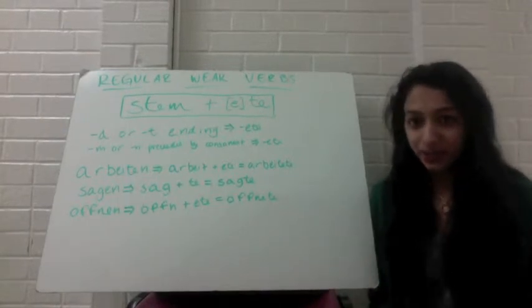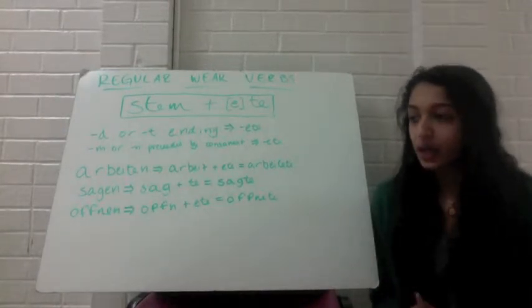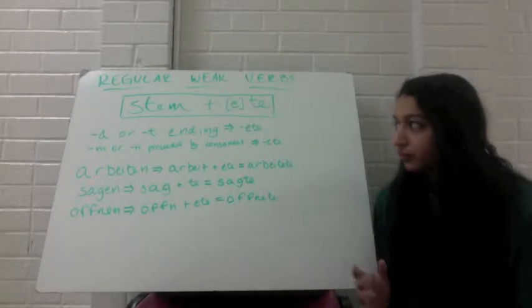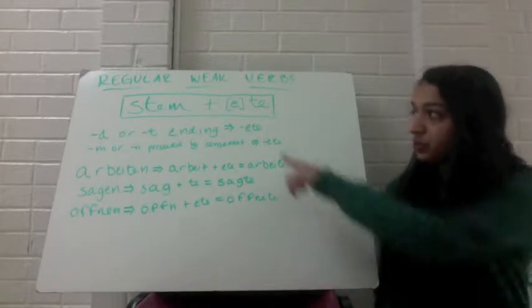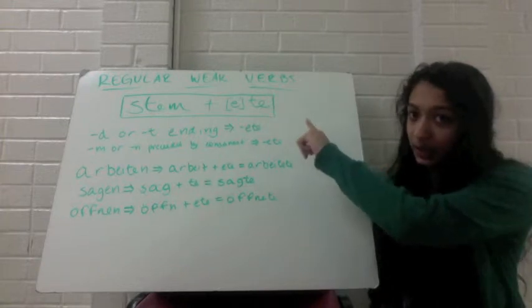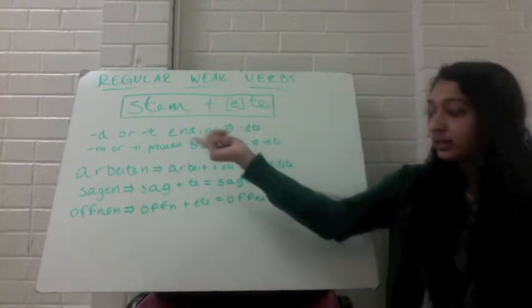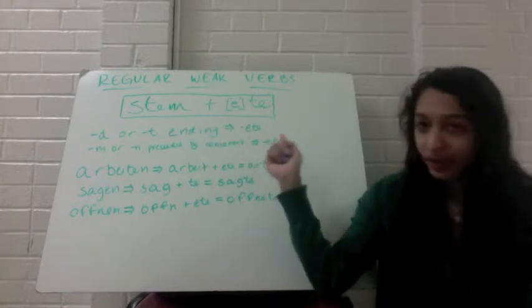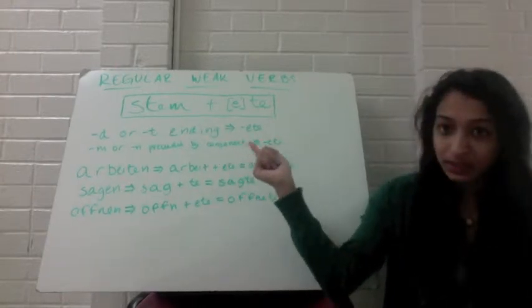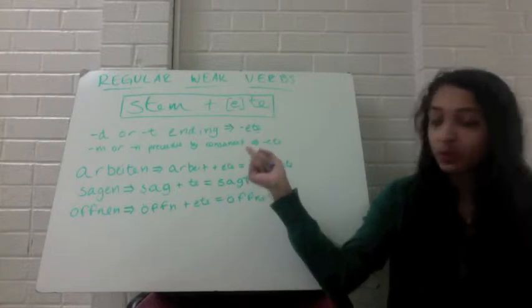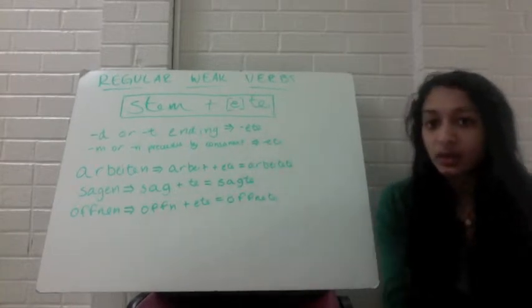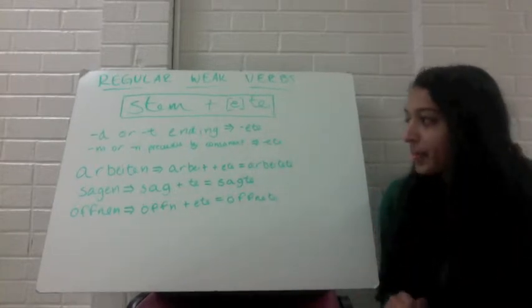Okay, first we're going to talk about regular weak verbs. To form the imperfect of regular weak verbs, you take the stem and add -ete or -te. The rule is that if the stem ends in D or T, you add -ete, or if the stem ends in M or N preceded by a consonant, you add -ete. Anything else, you just add -te.